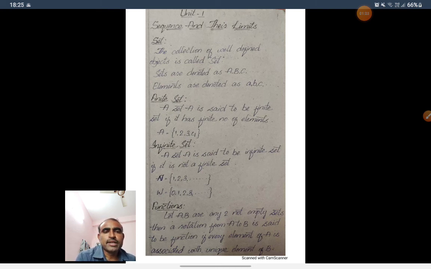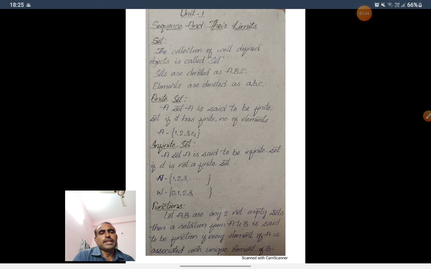For example, the natural number set N is equal to {1, 2, 3, and so on}. In this set, there are infinite elements, so this set is called an infinite set. In the same way, the whole number set W is equal to {0, 1, 2, 3, and so on}. Similarly, the integer set, rational number set, irrational number set, and real number set are all infinite sets.